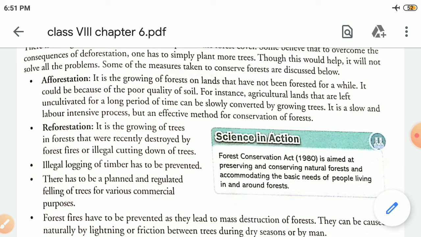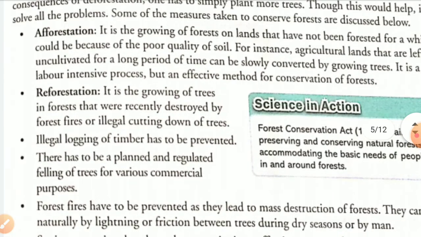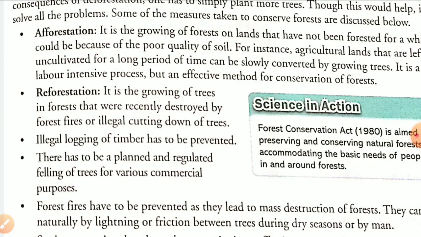That is called afforestation, a very effective method of conservation of forest. Then reforestation. What is reforestation? It means growing of trees in forests that were recently destroyed by forest fire. There are some plants which are illegally cut, so we have to recultivate them.